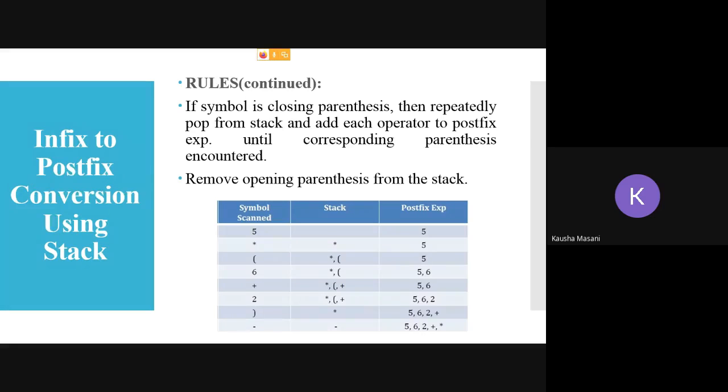So see this is the full expression, okay. Another example, 5 star 6 plus 2, okay. This is not minus sign. This sign means there is now nothing to be done. It is clear, okay. It is not minus sign. So one by one we are moving, we are doing the operation, whether it is operator, then in stack, whether it is operand, it is here. Okay, and the end result which we are getting is 562 plus star. Alright.